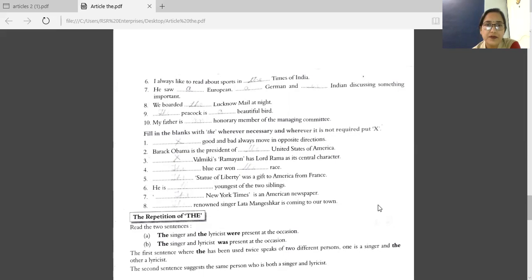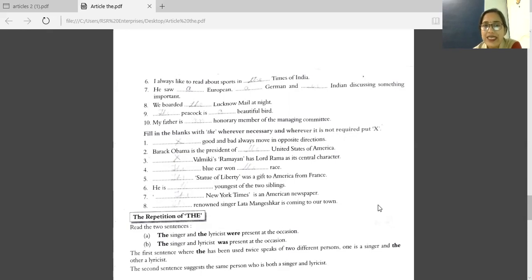Next one. Dash blue car won the race. The blue car won the race. Statue of Liberty was a gift to America from France. Answer is the Statue of Liberty was a gift to America from France. Sixth sentence, he is the youngest of the two siblings. Youngest, superlative degree. So we have the youngest. The New York Times is an American newspaper. Name of newspaper. So we have the New York Times.